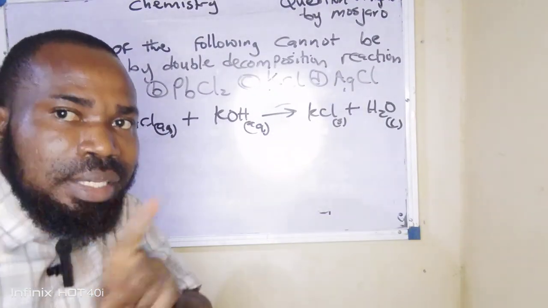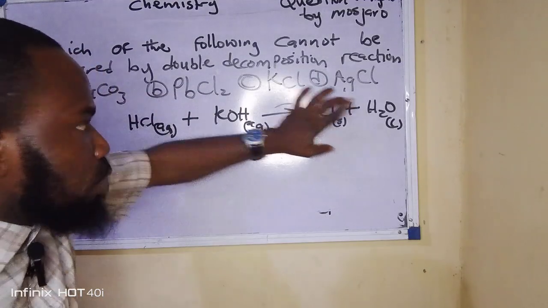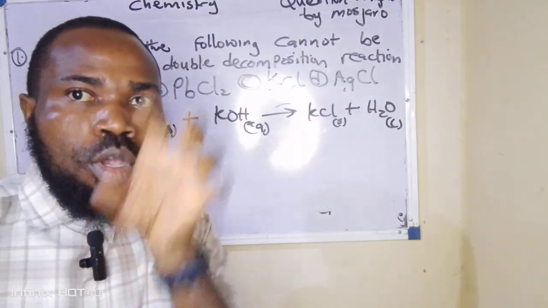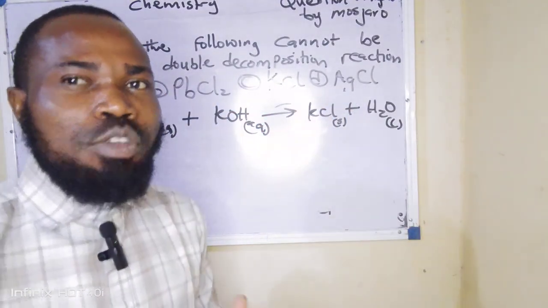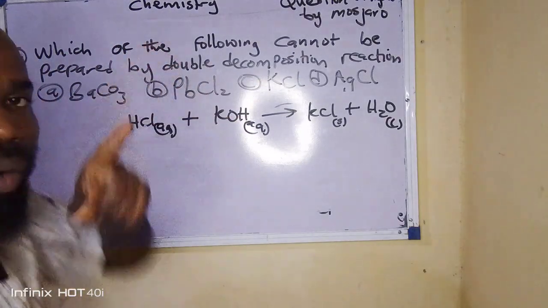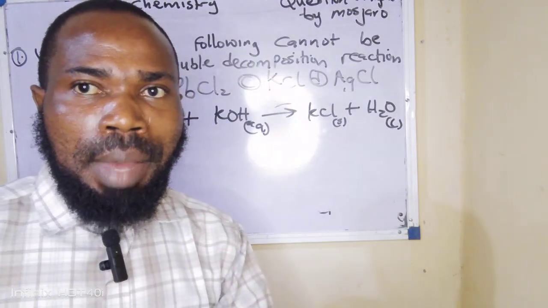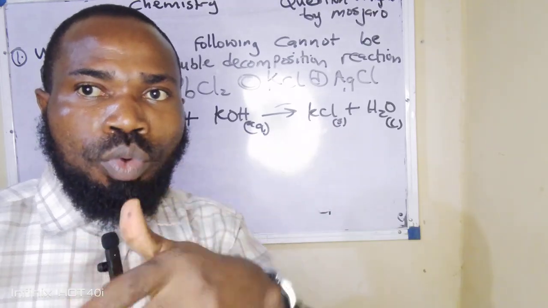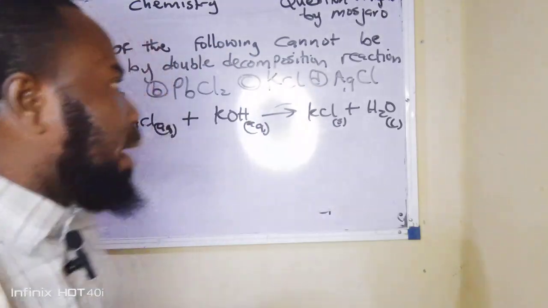Now, this method of preparing salt is mostly for salts that are soluble. So if I want to prepare an insoluble salt, I'll use the method of double decomposition. Now, let me take a quick analysis of that double decomposition. What do I do to prepare a salt by double decomposition?